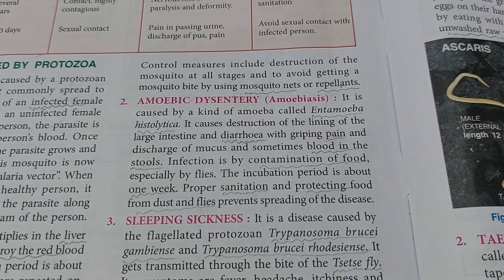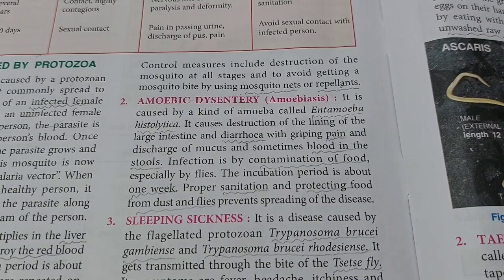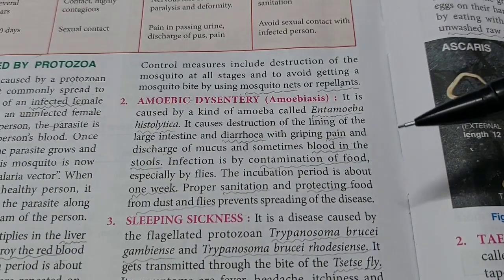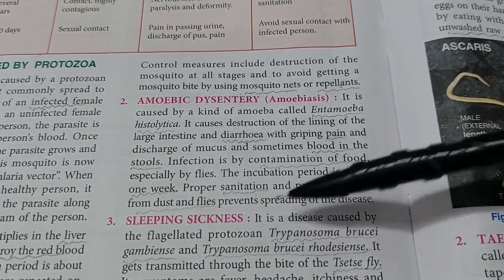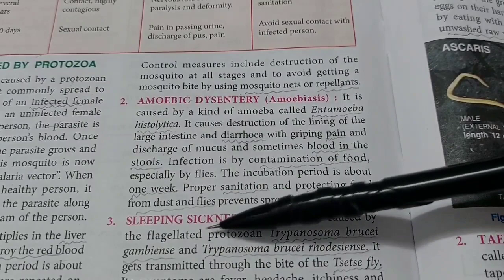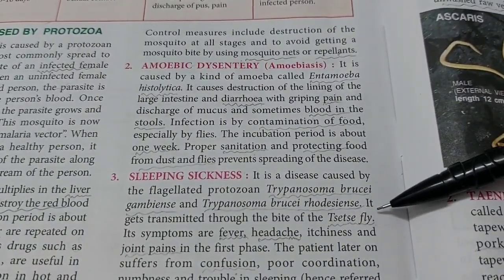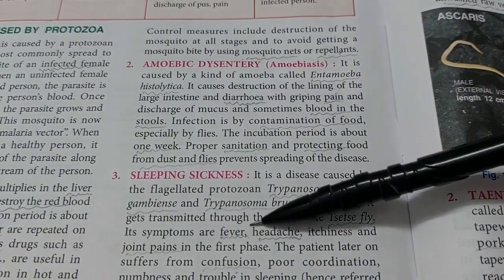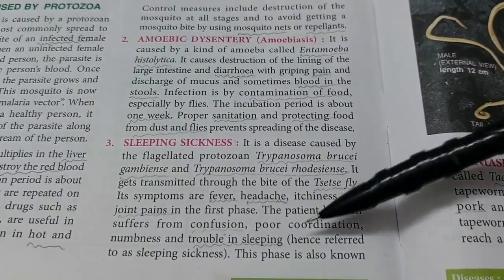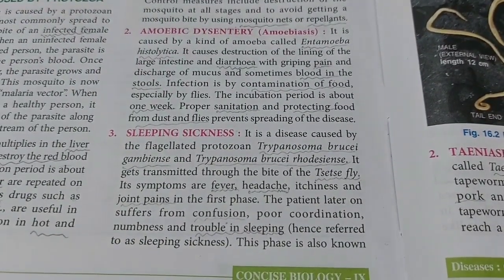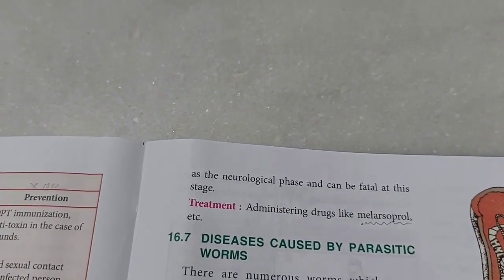Sleeping sickness. Sleeping sickness means a person has difficulty in sleeping. On the other hand, if you often feel sleepy throughout the day, that is not sleeping sickness, that is laziness. Sleeping sickness is caused by a protozoa named Trypanosoma brucei gambiense and Trypanosoma brucei rhodesiense. It is spread by the bite of the tsetse fly. The T is silent. Symptoms: fever, headache, joint pains, confusion, trouble in sleeping. This is a fatal stage because if you can't sleep for many days, it starts affecting your health badly. Treatment is to use drugs like melarsoprol.